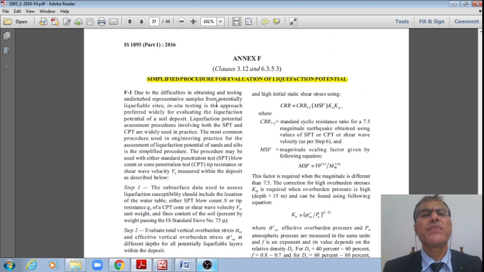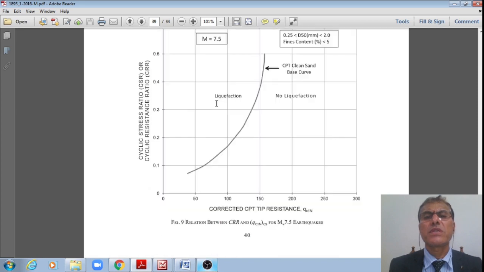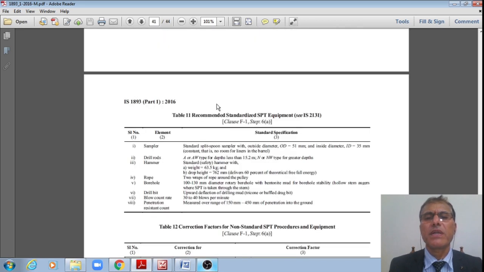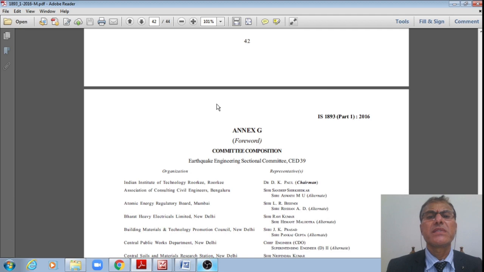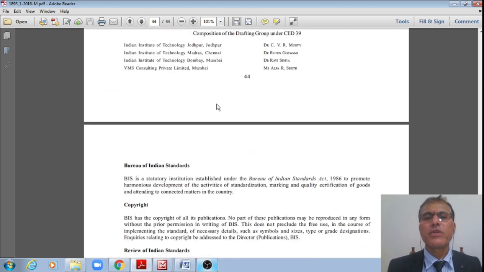Now the next one is Annex F, which gives the simplified procedures for evaluation of liquefaction potentials. You just go through it on your own, I'm not going through it for want of time. And Annex G gives the composition of the committee.